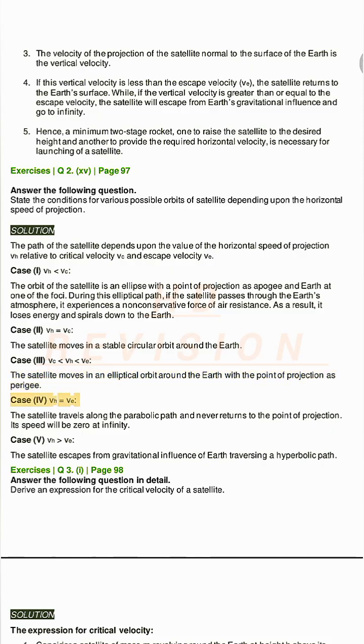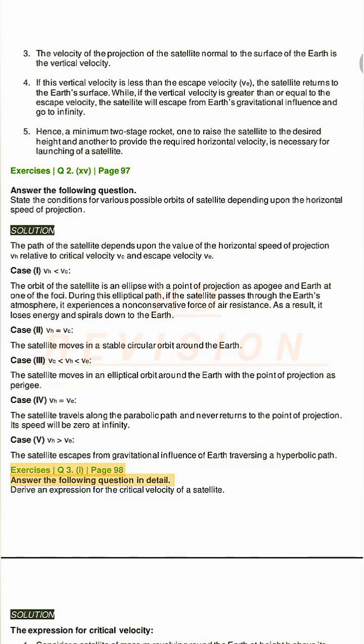Case IV, vh equals v. The satellite travels along the parabolic path and never returns to the point of projection. Its speed will be 0 at infinity. Case V, vh greater than v. The satellite escapes from the gravitational influence of Earth, traversing a hyperbolic path.